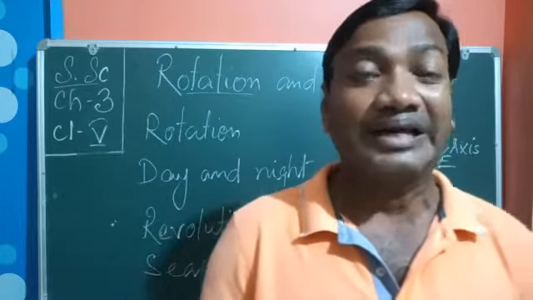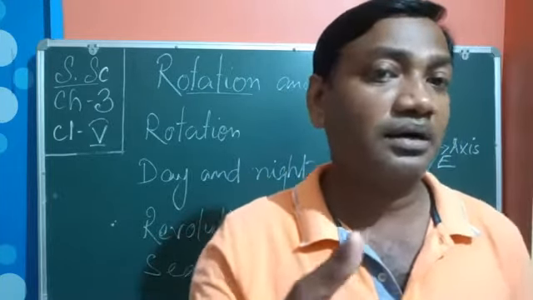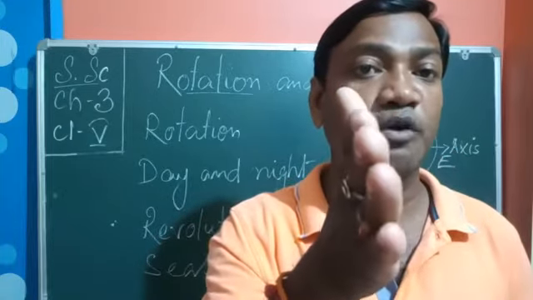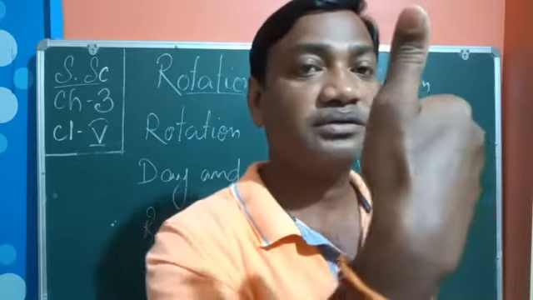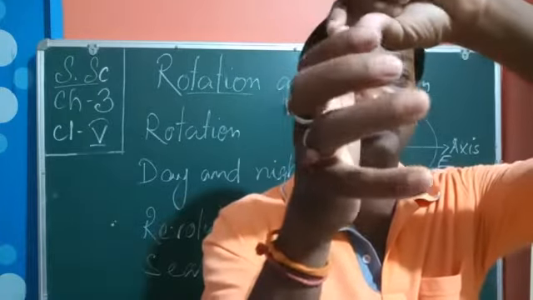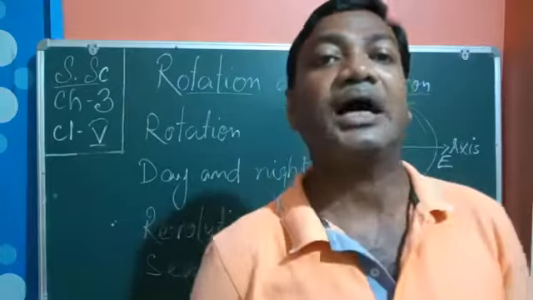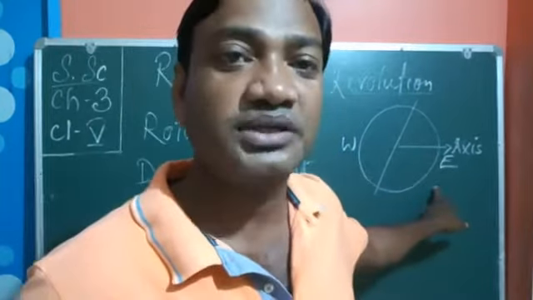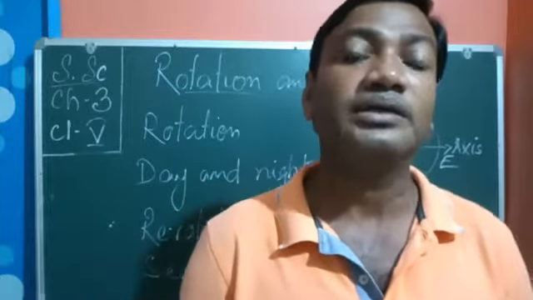Now one example is given. Suppose we keep our fingers like this, and if we open, close, and rotate like this, this is the axis and these are the fingers. That means the earth rotates the same way. It rotates from west side to east side, and it takes 24 hours to complete one rotation.